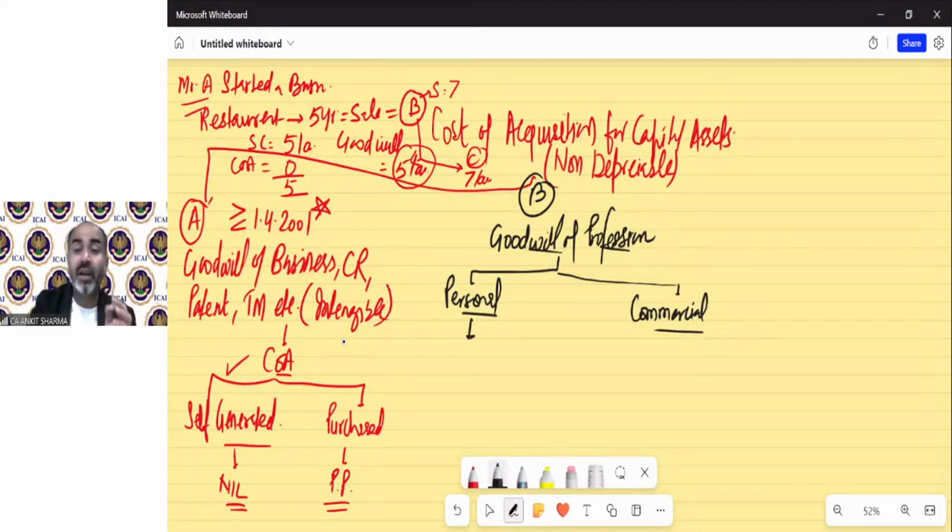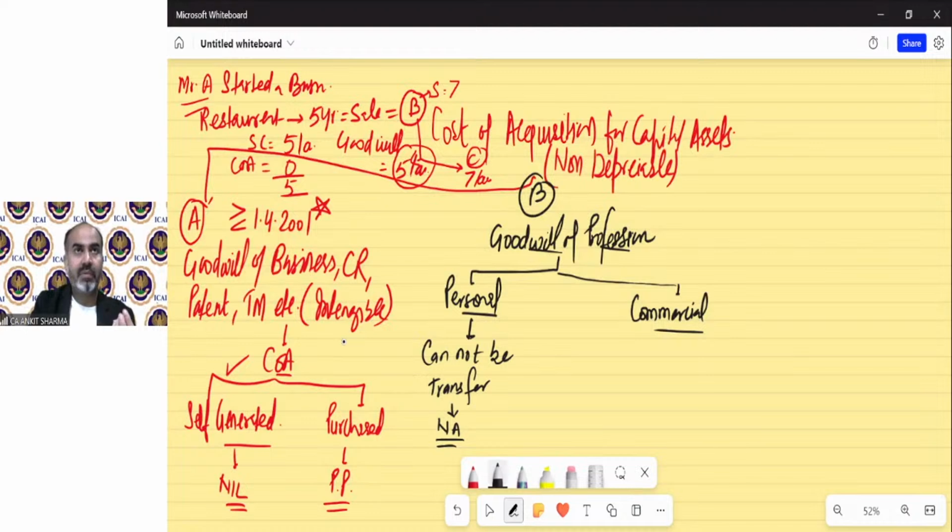That is practically not possible. Personal goodwill of profession cannot be transferred. So there is no capital gain ever. There is non-applicability. You cannot transfer your personal goodwill to anyone.